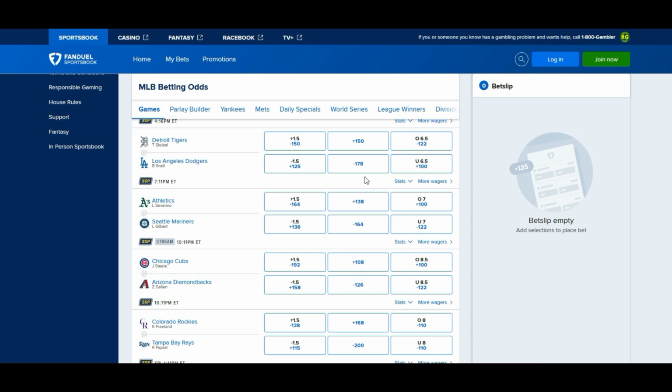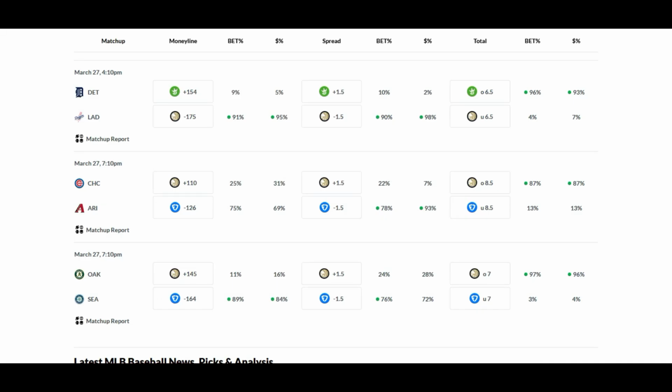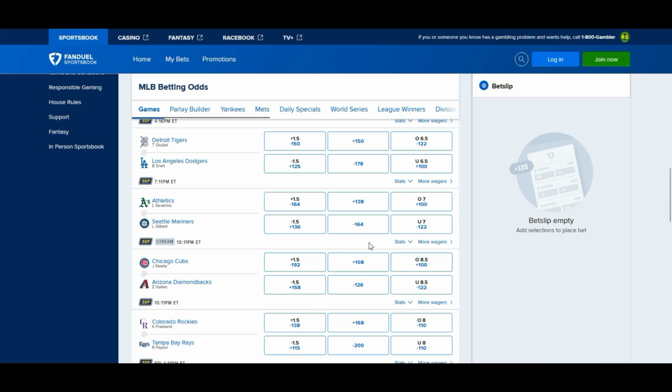Oakland A's versus Seattle Mariners. Plus 138 for Oakland. Minus 164 for Seattle. Minus 164 for the Athletics. Plus 136 for the Mariners. Let's see where the money is going with these two. 16% going with Oakland. 84% going with the Mariners. On the money line, that is 84% going with the Mariners. I would join the public in that one.